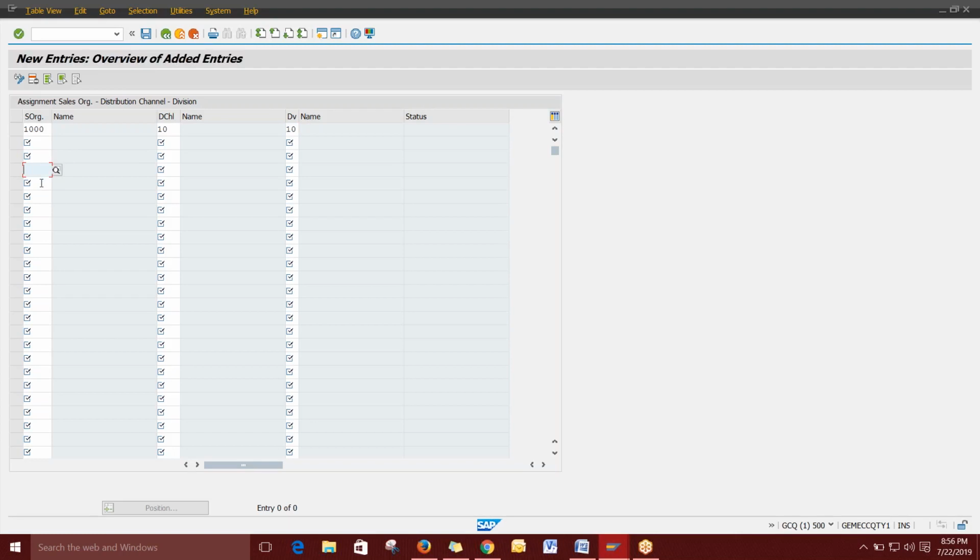For each distribution channel and division, you have to map it with the sales organization. Each line will be considered a separate sales area.